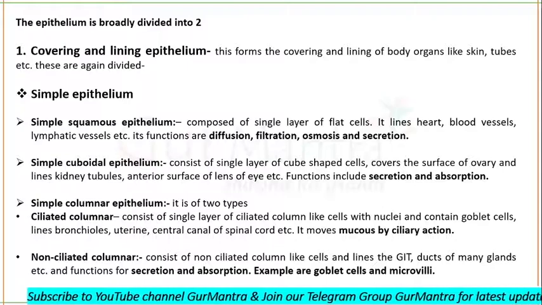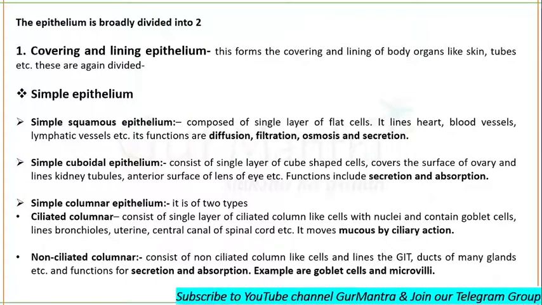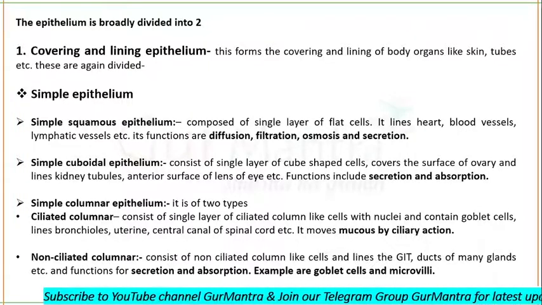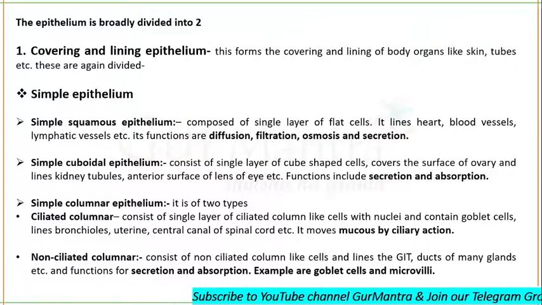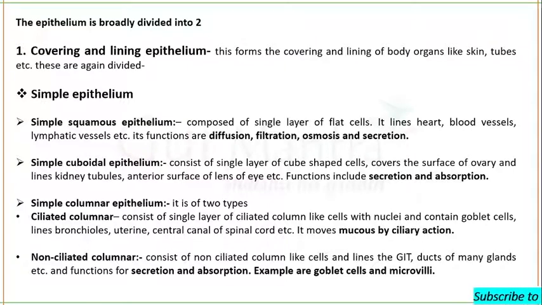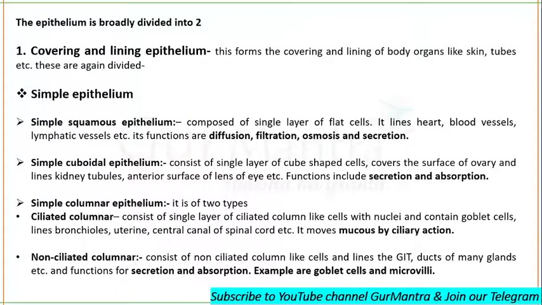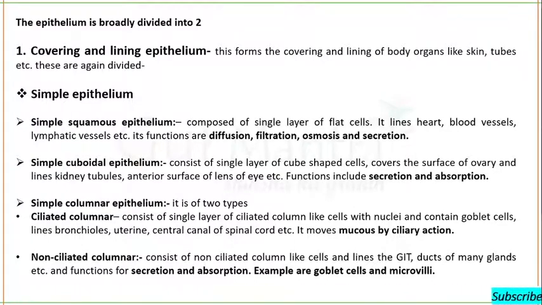Covering and lining epithelium, as its name indicates, forms the covering and lining of body organs like skin, tubes, etc. This covering and lining epithelium is further divided into simple epithelium and then stratified epithelium. Simple epithelium includes simple squamous epithelium, simple cuboidal epithelium, and simple columnar epithelium.